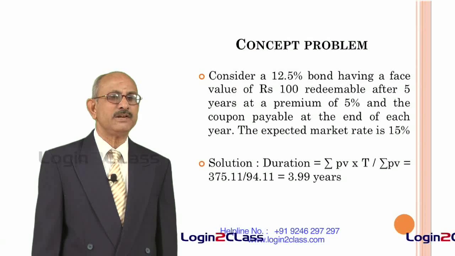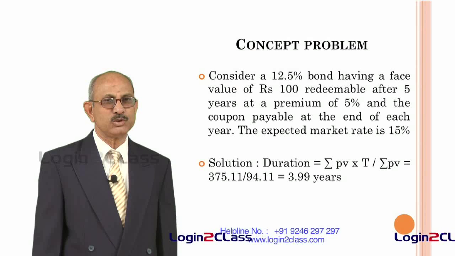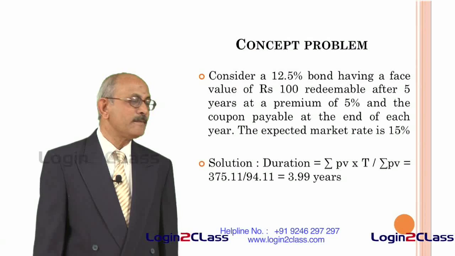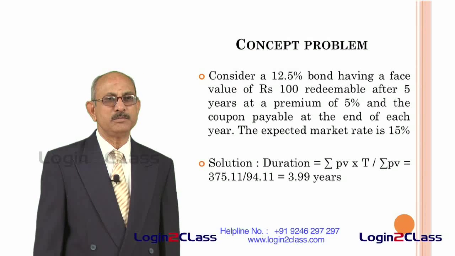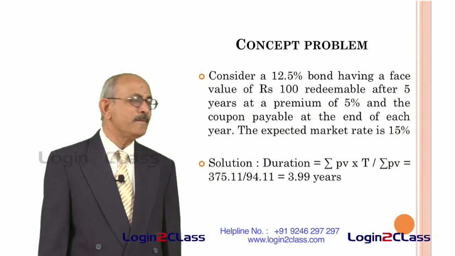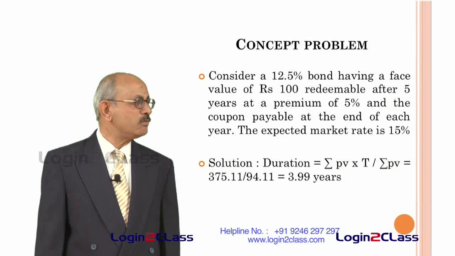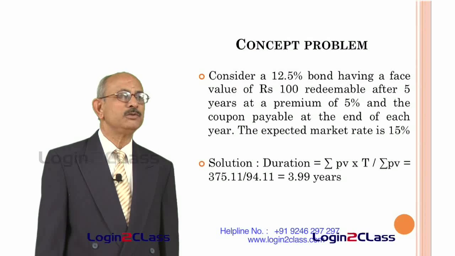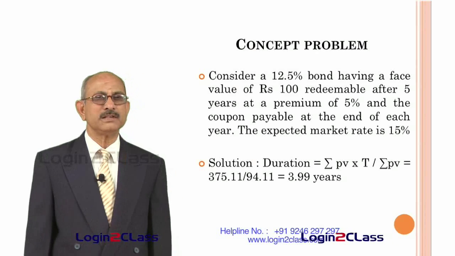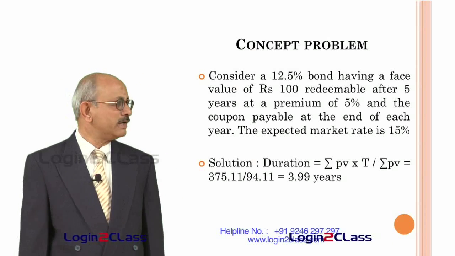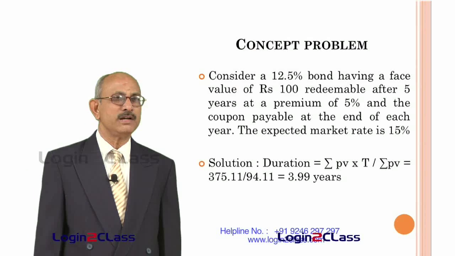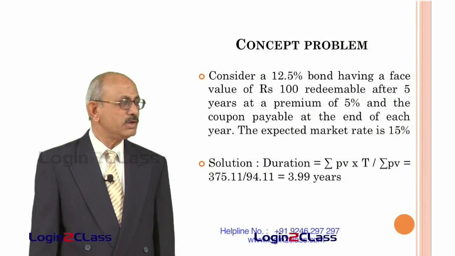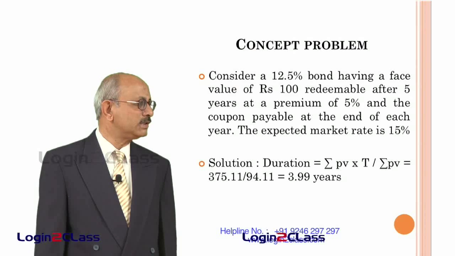So, you find the present value of all these 5 cash flows of 12.5 by discounting it with the YTM of 15%. So, in the case of the first it will be 12.5 divided by 1 plus 0.15 raised to 1, that will give you the present value. Similarly, for the second year it will be 12.5 divided by 1 plus 0.15 raised to 2 and so on for 5 years. So, you have got the present values of all the cash flows.